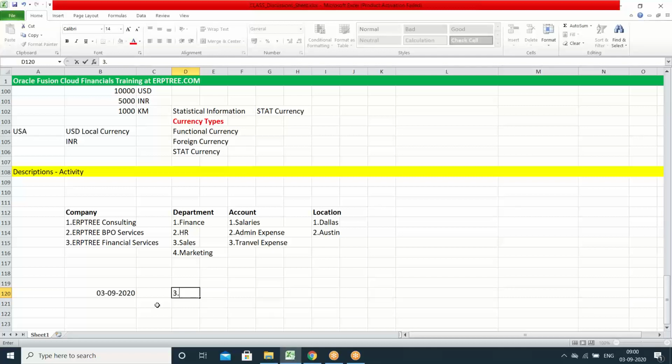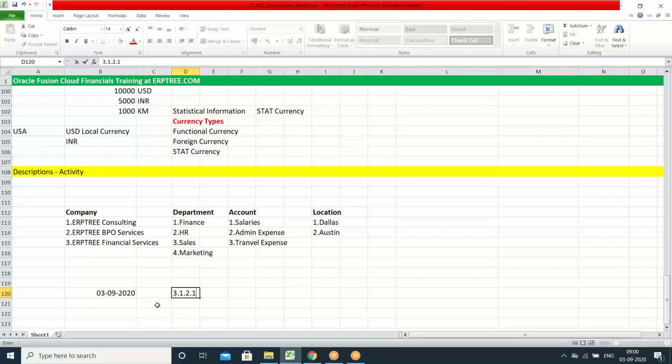And department, for which department they did that, in which department the transaction happened. Okay, the transaction happened in the finance department. Finance department means 1. What exactly, which activity they did. Okay, admin expense they spent. So you have to take account as 2. In which location it happened, say in Dallas. So this is how they can capture the description of the transaction.